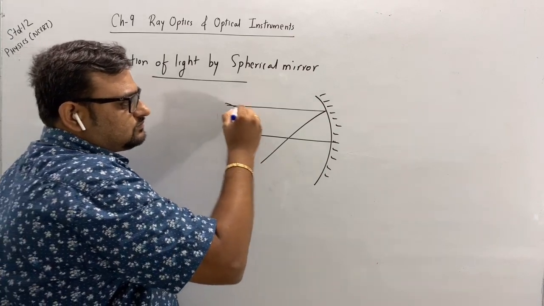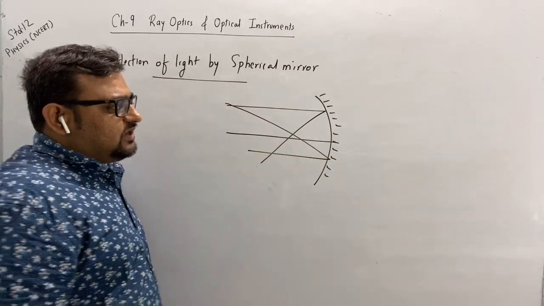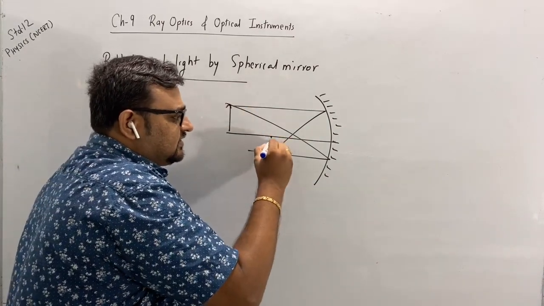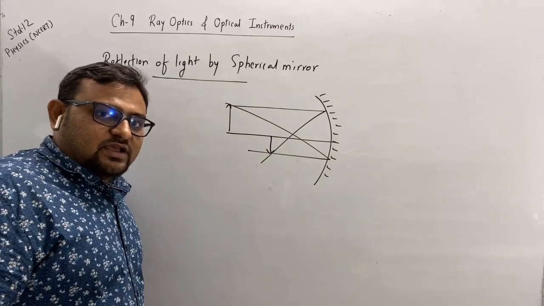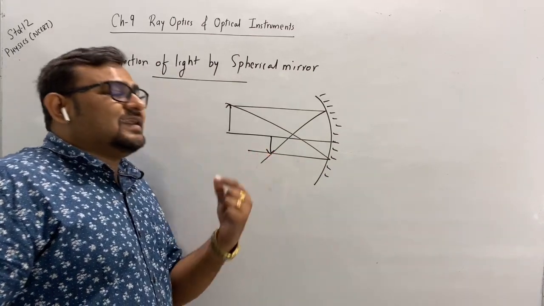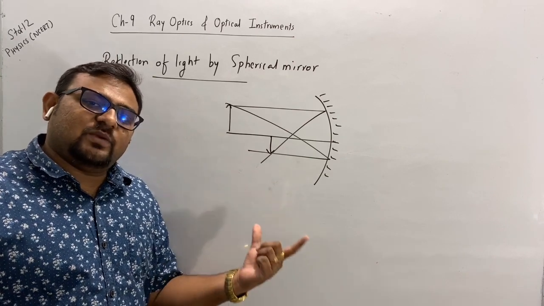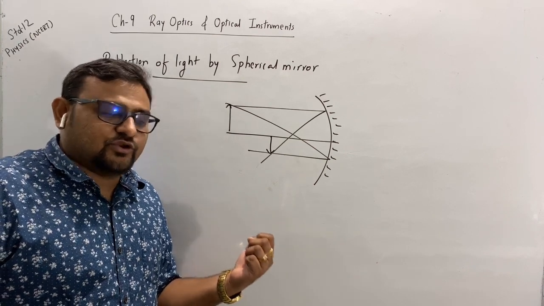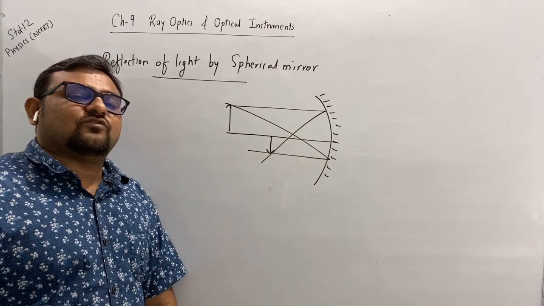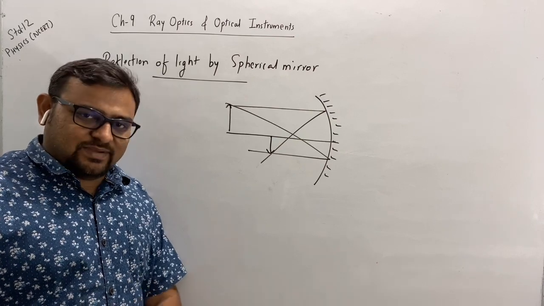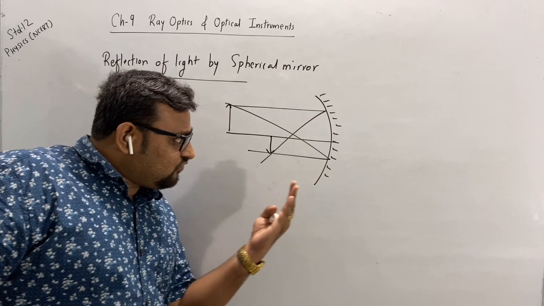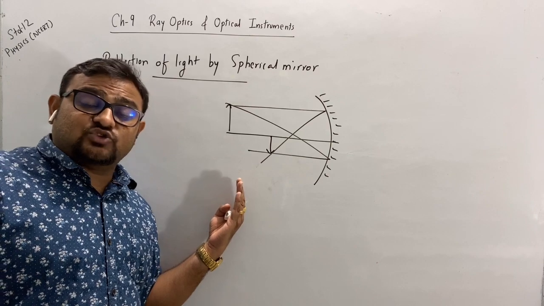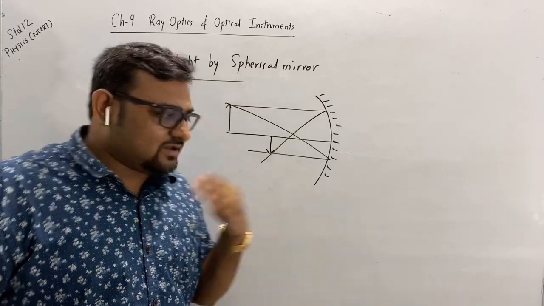These are the two rays, they are meeting at this point. If this is the object, then this will be the image. Now see, this is a real image. When the image is formed due to converging rays, such a type of image is called a real image. So it is forming in front of the mirror, not inside the mirror, whereas a virtual image is formed inside the mirror. So this is a real image.